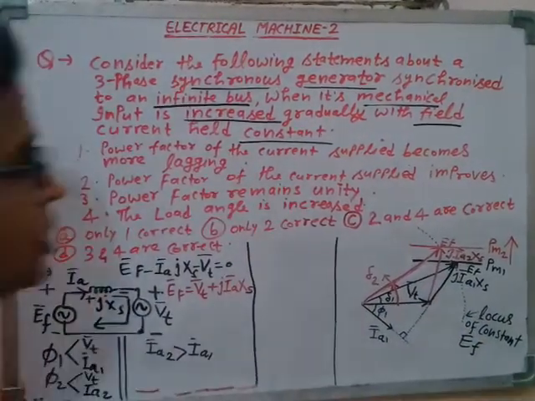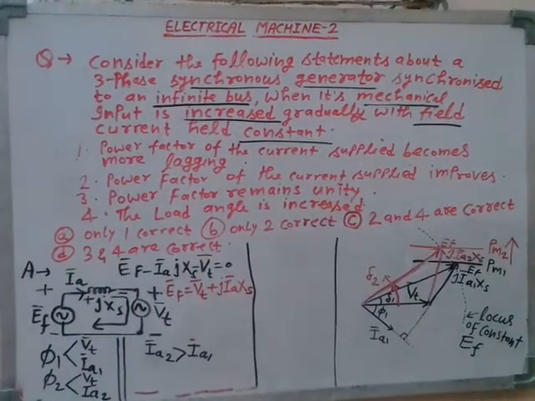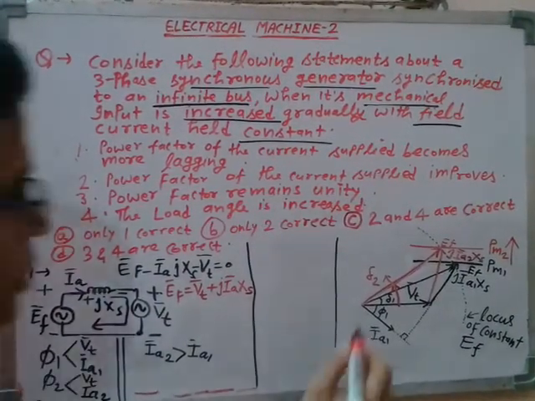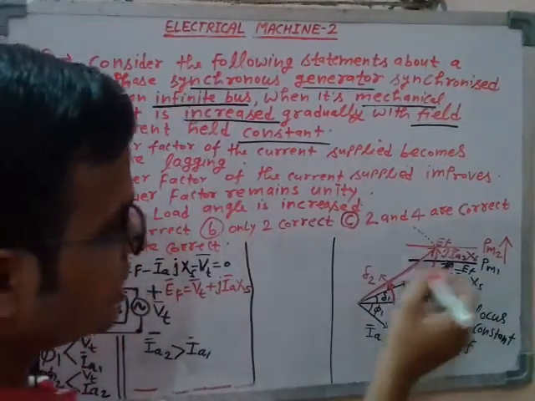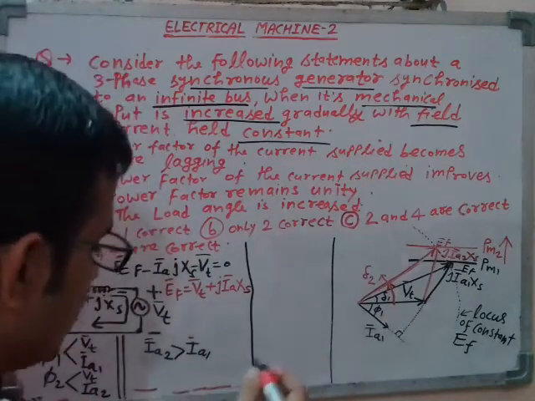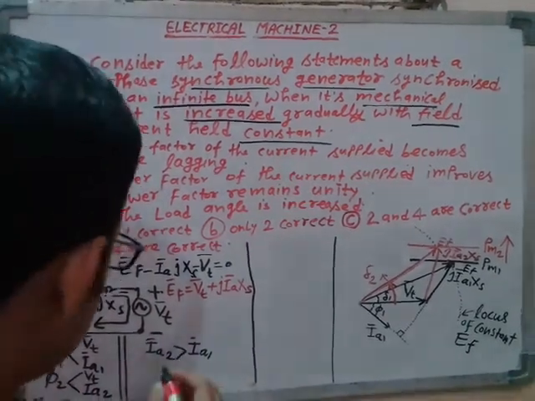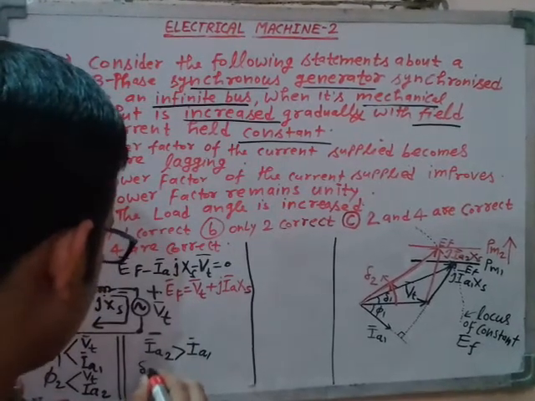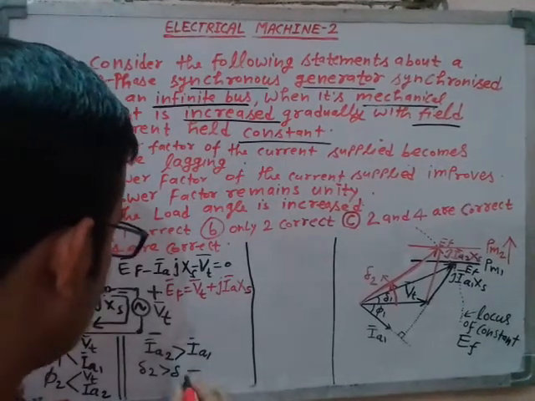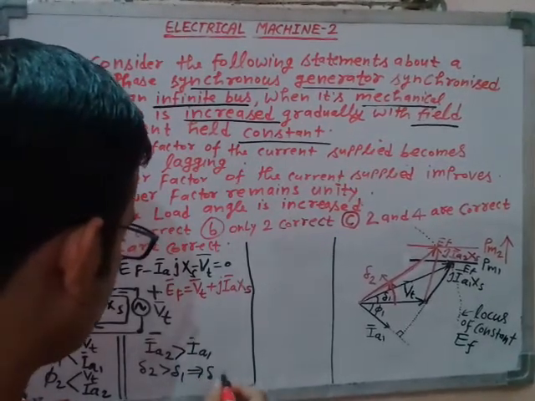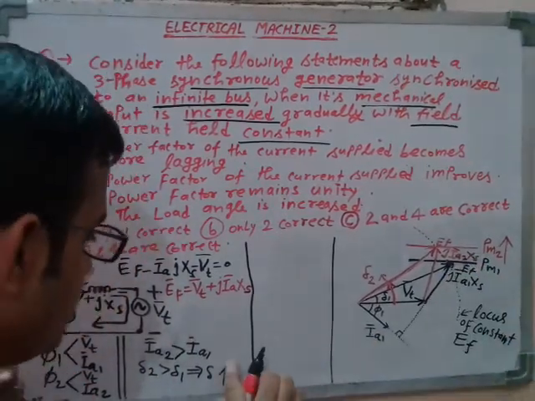So for the new load, as you are observing here, the load angle delta 2 for the new condition is more than the previous delta 1, right? This is the second conclusion that you can observe. That means load angle delta 2 is more than delta 1. So you can say this load angle delta will increase by increasing the mechanical input.